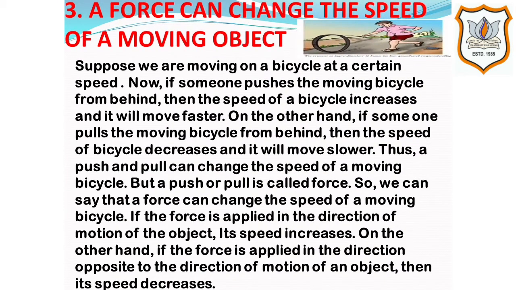Now, third one is a force can change the speed of a moving object. Suppose we are moving on a bicycle at a certain speed. Now, if someone pushes the moving bicycle from behind, then the speed of the bicycle increases, it will move faster. On the other hand, if someone pulls the moving bicycle from behind, then the speed of the bicycle decreases and it will move slower. Thus, a push or a pull can change the speed of a moving bicycle.